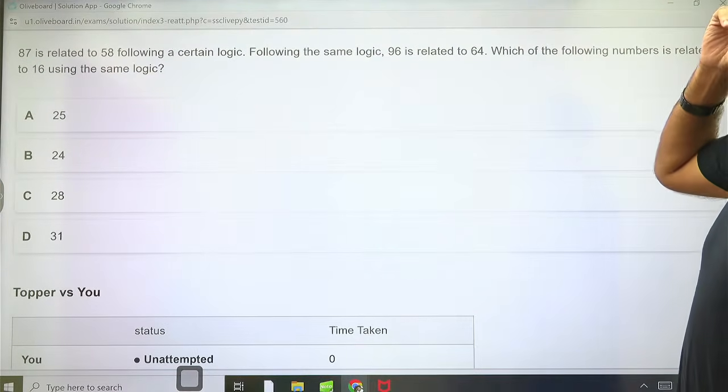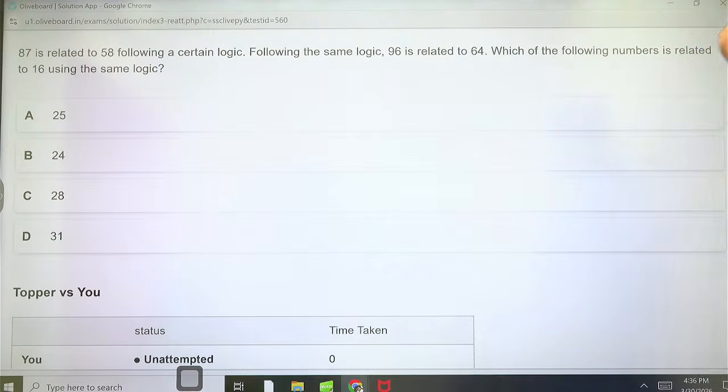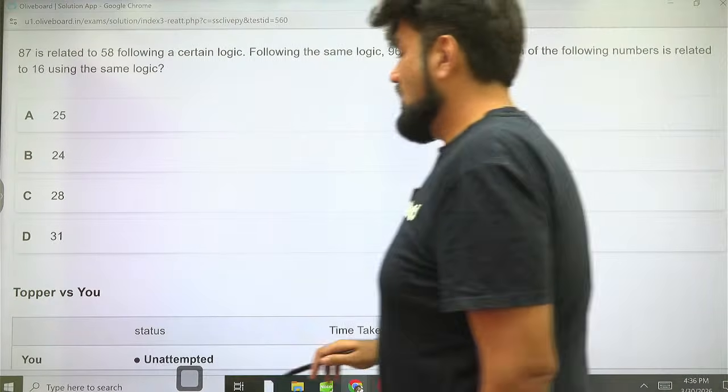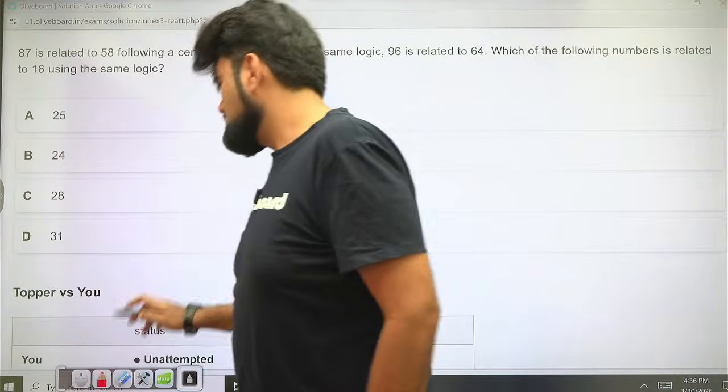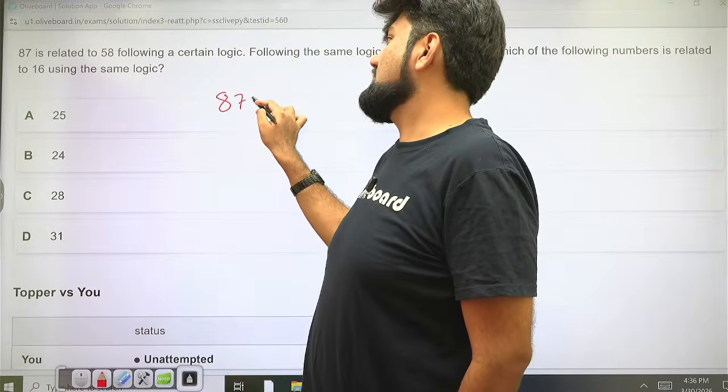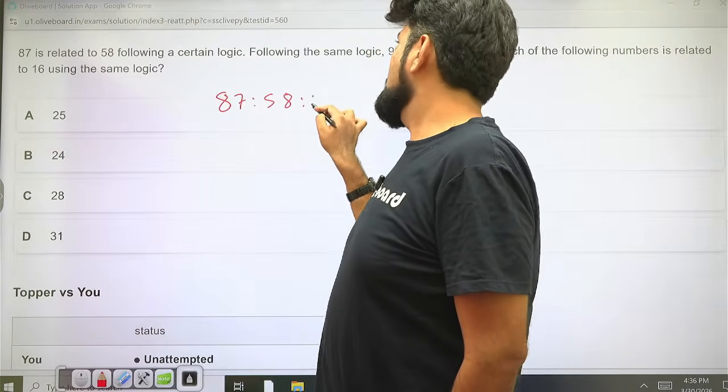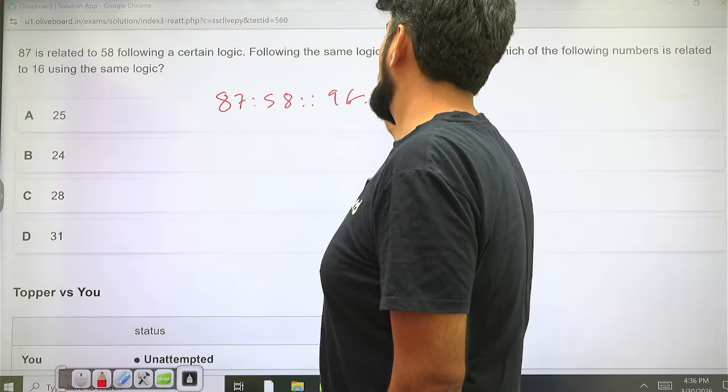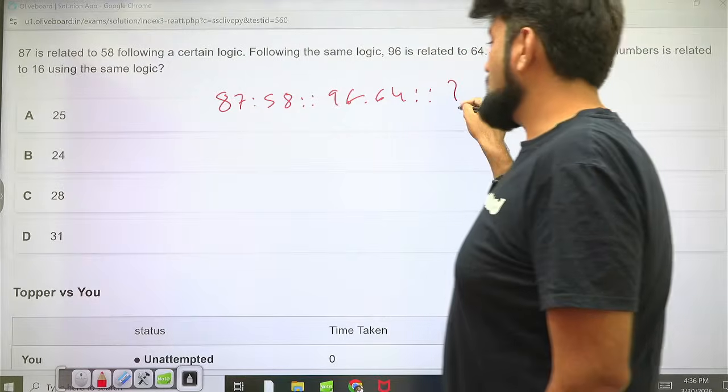Understand the placement of the numbers, guys. 87 is related to 58. Following the same logic, 96 is related to 64. Which of the following is related to 16 using the same logic? Then what is related to 16?